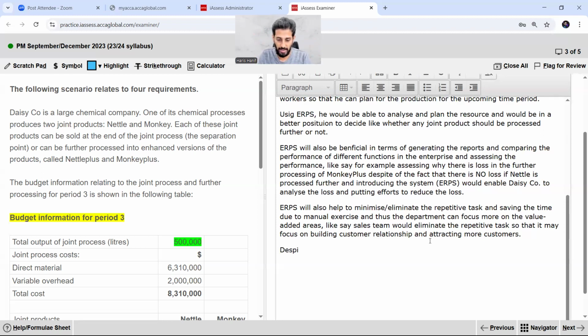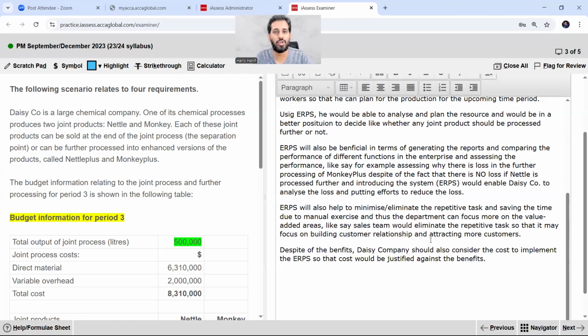So despite the benefits, Desi company should also consider the cost to implement the ERPS so that the cost would be justified against the benefits.